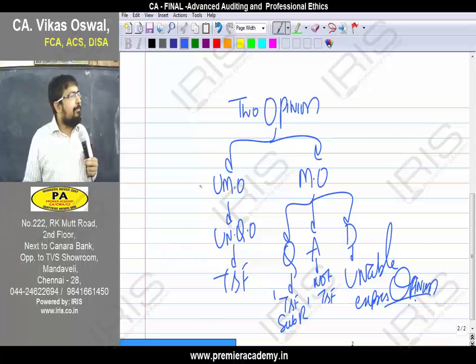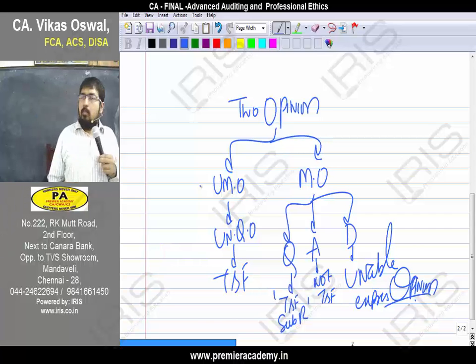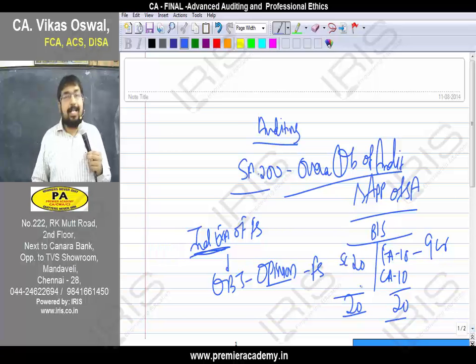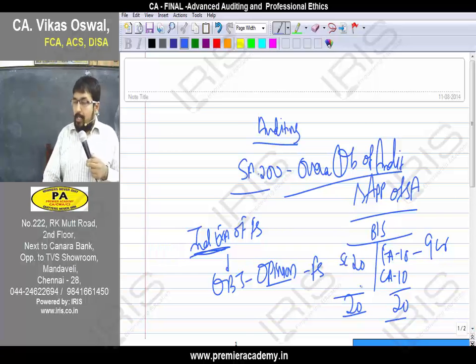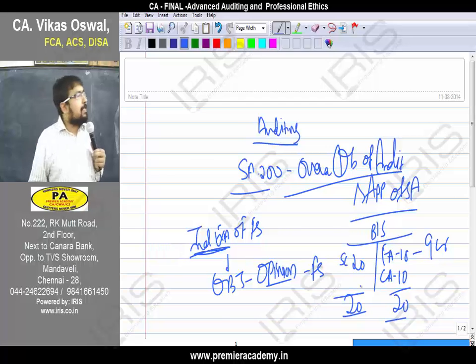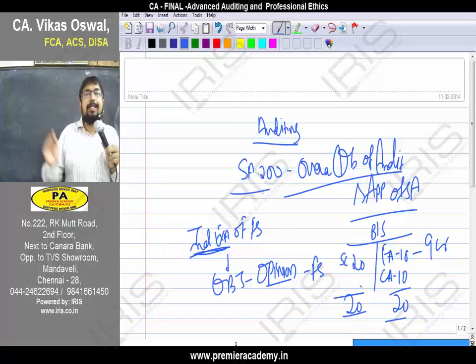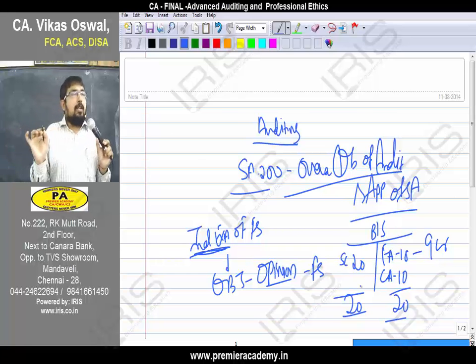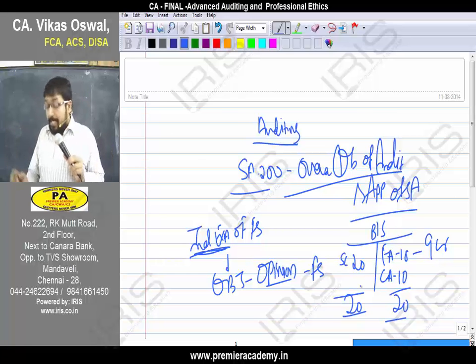Please understand that it means there are no material misstatements in the financial statements, when everything is correct. For example, when the share capital is correct, fixed assets are correct, current assets are correct, when everything is correct in the balance sheet and P&L, you will say unmodified opinion, unqualified opinion. It means there are no misstatements.